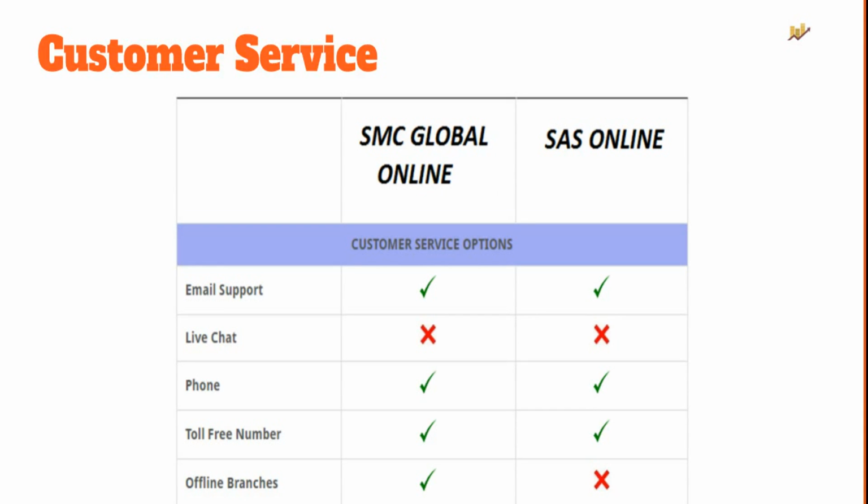Now, SMC Global Online provides you email support, phone, toll-free number, and offline branches. While SAS Online doesn't have an offline presence, they will provide you email support, phone, and toll-free number. So in terms of number of communication channels, they are pretty much similar. But when it comes to the overall quality of resolution, SMC Global Online is far better than SAS Online right now.